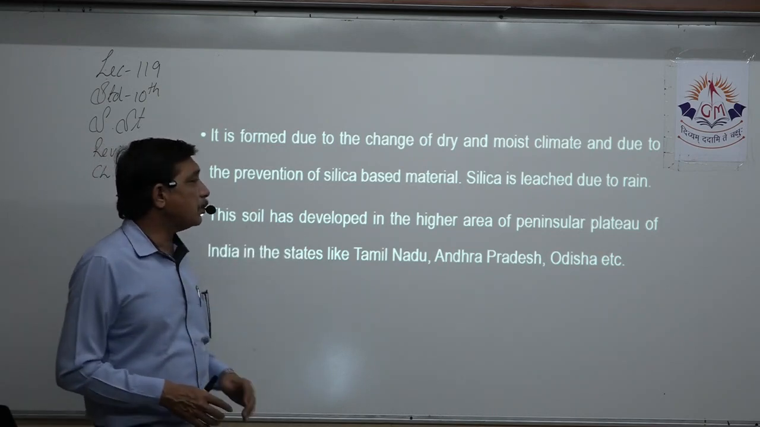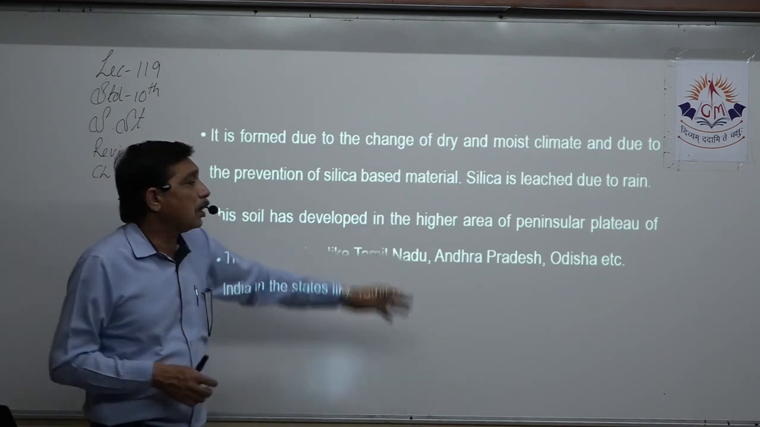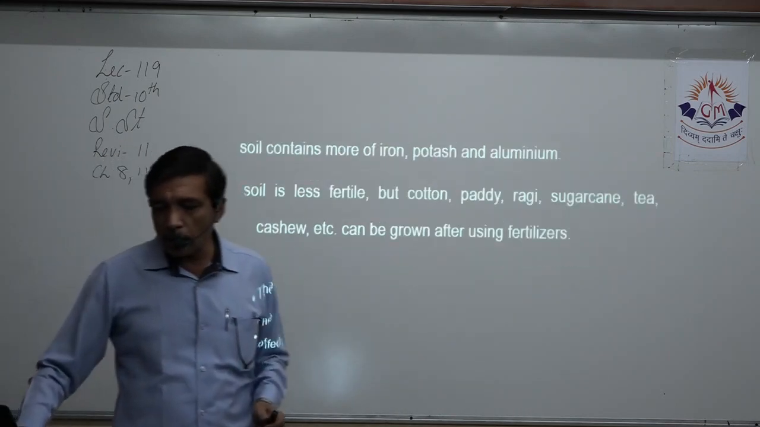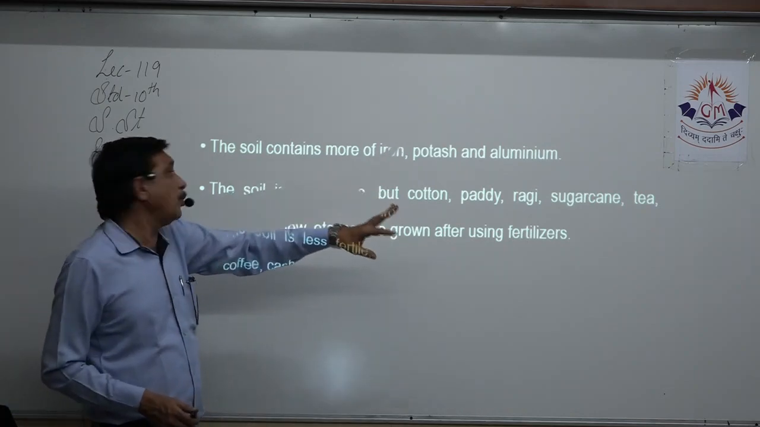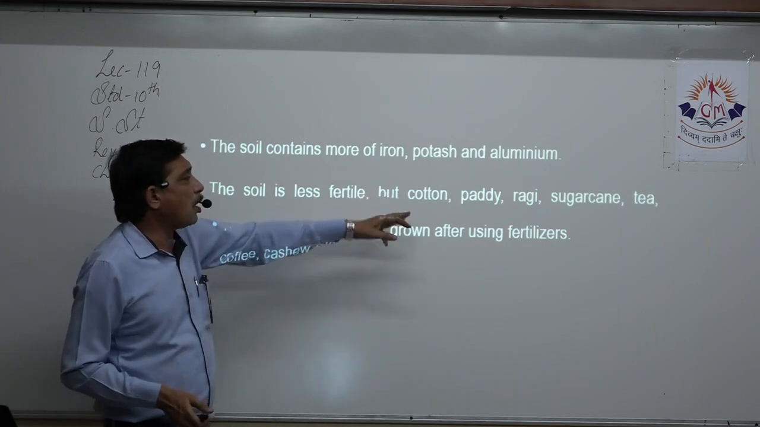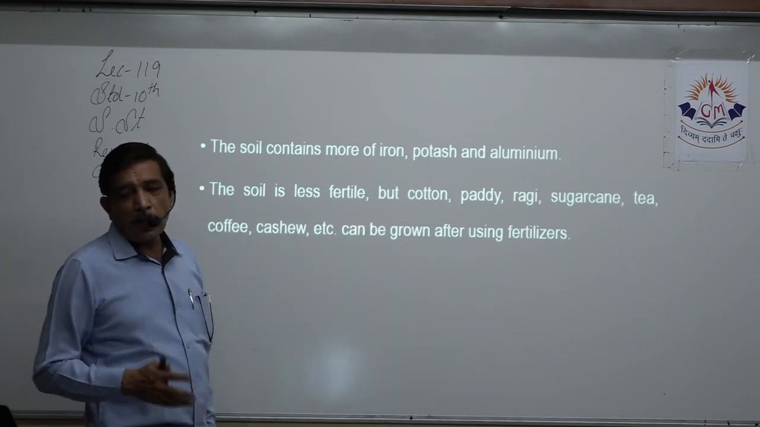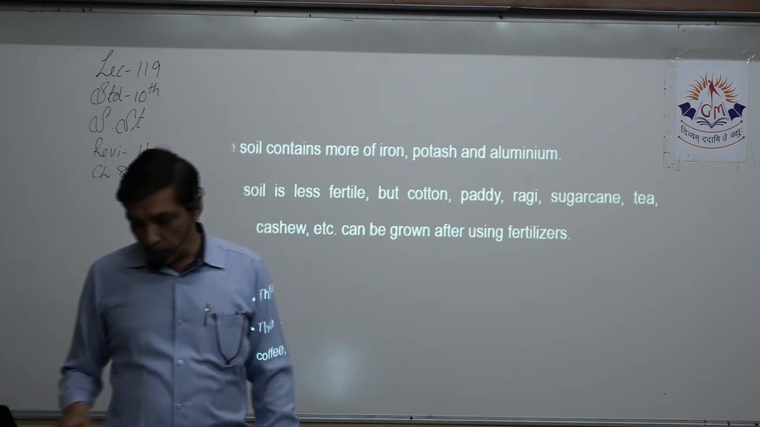The soil has developed in the areas of high peninsular plateaus of India like Tamil Nadu, Andhra and Orissa, etc. What crops can be taken? It has a high amount of iron, potassium, aluminum, so you can take crops a little bit. Cotton, paddy, ragi, sugarcane, tea, coffee, cashew, etc. can be grown, but you have to use fertilizers.